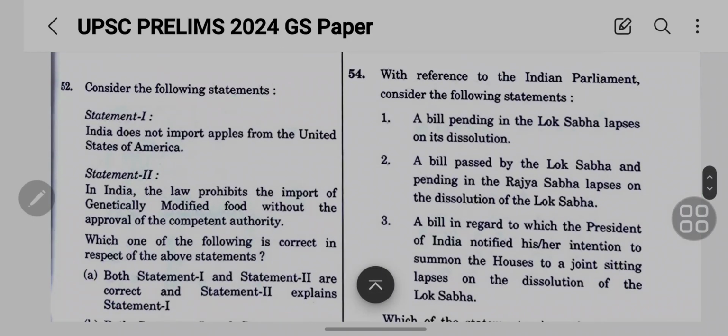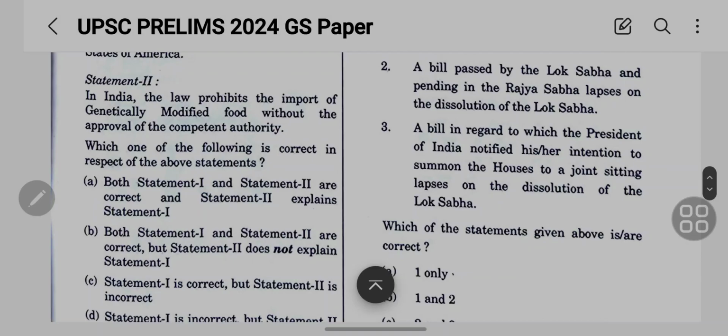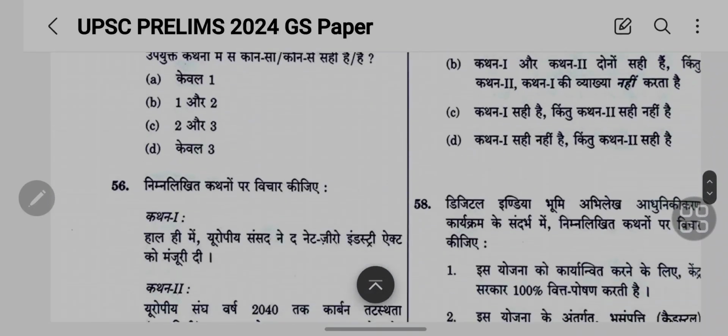54 is, with reference to Indian Parliament, consider the following statements. A bill pending in the Lok Sabha lapses on its dissolution. Second is, a bill passed by the Lok Sabha and pending in the Rajya Sabha lapses on the dissolution of the Lok Sabha. A bill in regard to which the President of India has notified his or her intention to summon the houses to a joint sitting lapses on the dissolution of the Lok Sabha, etc. Okay, so this is the question.